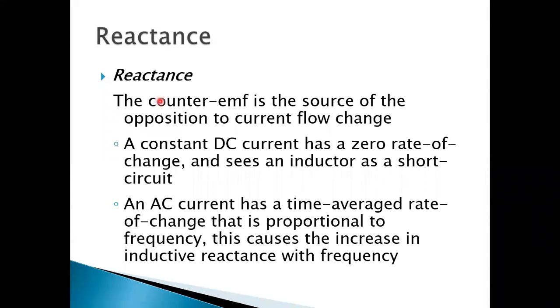Now, in reactance, the counter EMF is the source of opposition to the current flow change. A constant DC current has a 0 rate of change and sees an inductor as a short circuit. So if a circuit consisting of an inductor is supplied with DC current, it will act as a short circuit.